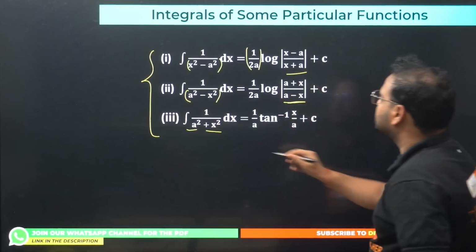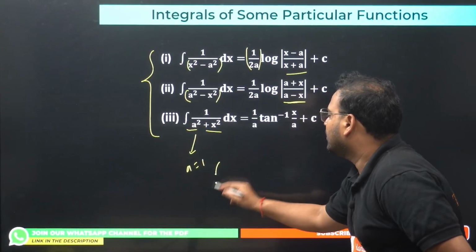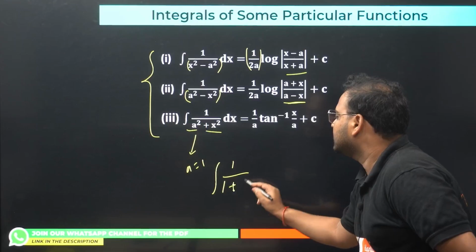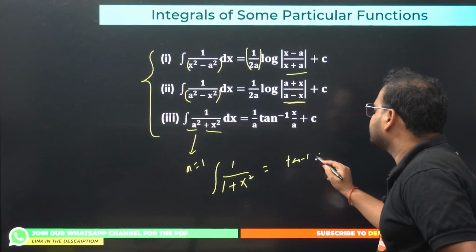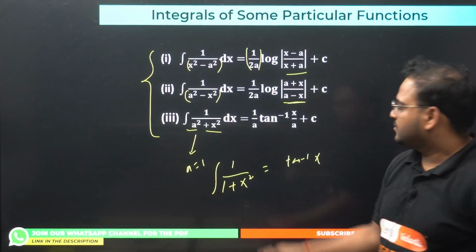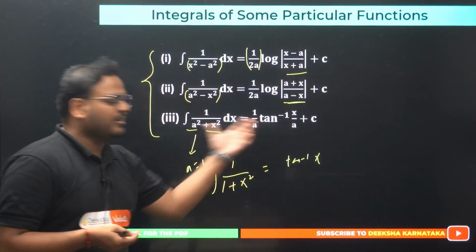How come, sir? Please check. In this question, if I take a value as 1, then this becomes 1 upon 1 plus x square. What is the answer for this? Tan inverse of x, right? So whenever you have a square plus x square without root, of course, it becomes a tan inverse.